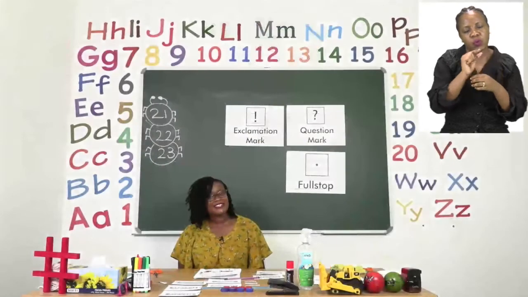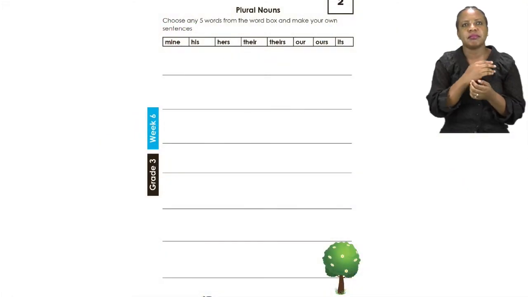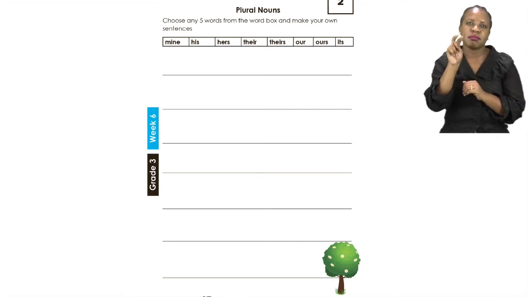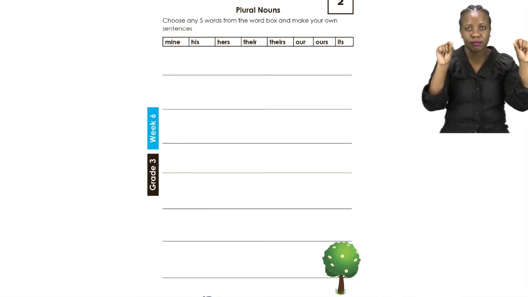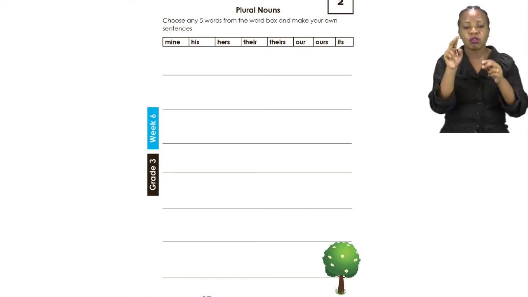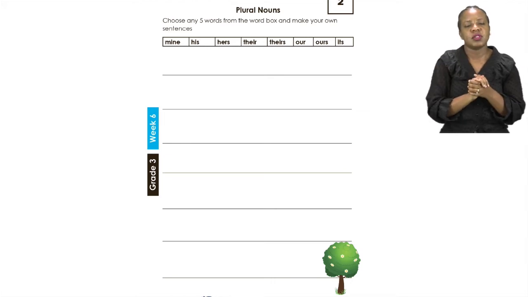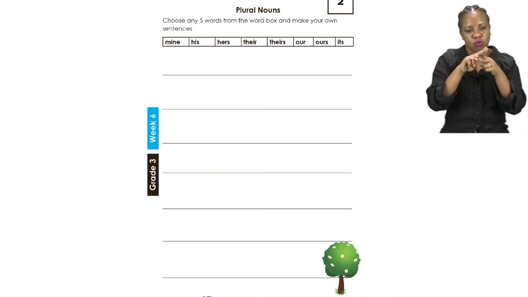Now, let us go to the next page, page 22. On page 22, we are going to be doing some plural nouns. It is going to be our job to choose any 5 from the word box and use them for our own sentences. So we are going to choose only 5 from the word box and make sentences. Let's read the words together.